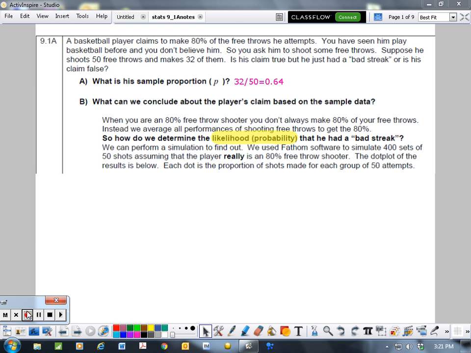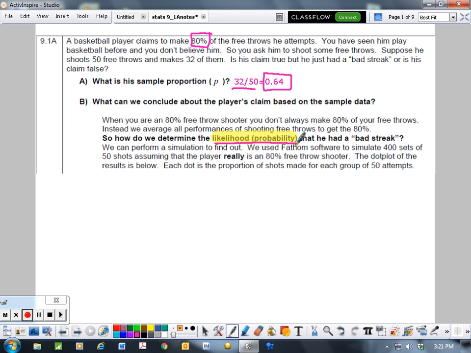So we've got to analyze a couple things first. What is his sample proportion? Well, if he made 32 shots out of 50, his sample proportion would be 32 over 50, which is really 0.64, which is pretty low compared to his claim of 80%. So what can we conclude? Well, if you're an 80% free throw shooter, you don't always make 80% of your free throws. In fact, it's going to vary and it's going to average out right about 80%. So how do we determine the likelihood or the probability that he had a bad streak?